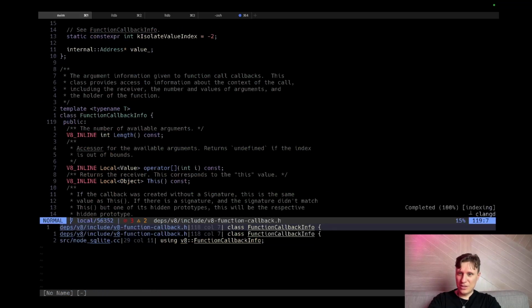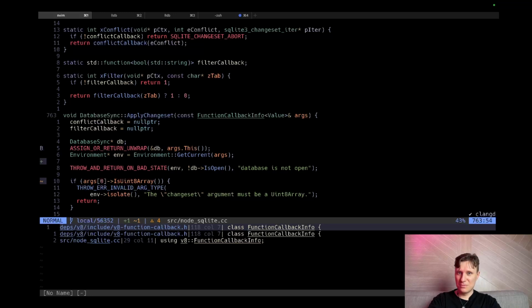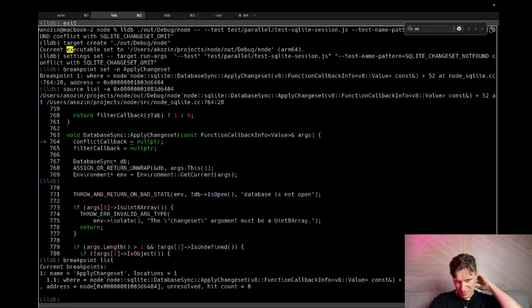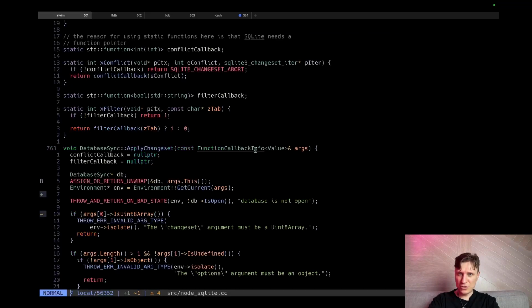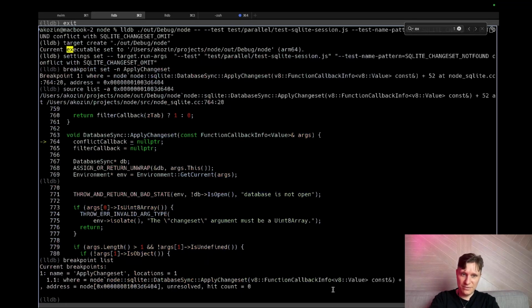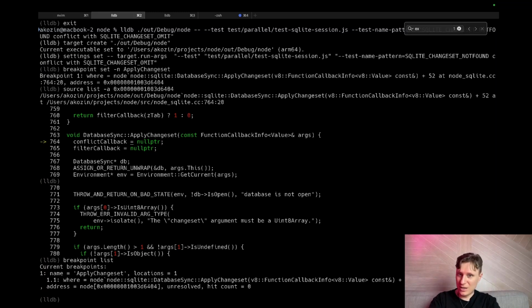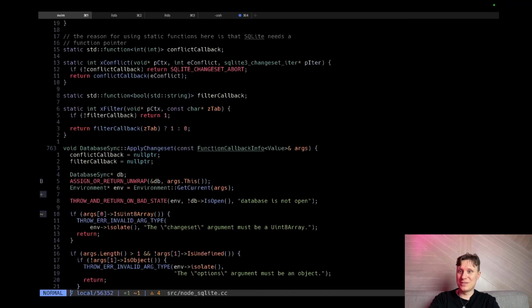It's not V8 const, but I think it's the same thing. Callback function, callback info, function callback. Yeah, this is the correct function, at node SQLite cc. Yeah, the breakpoint is in the correct location. It's here.